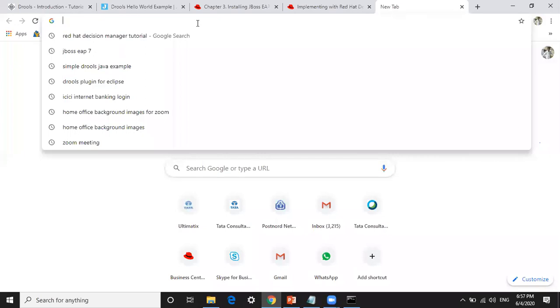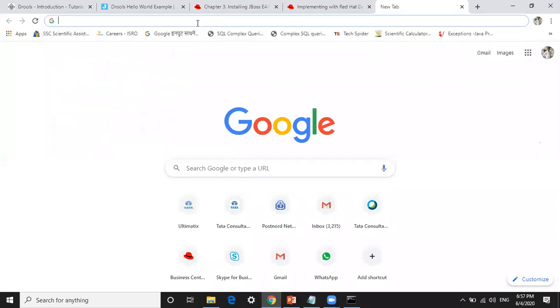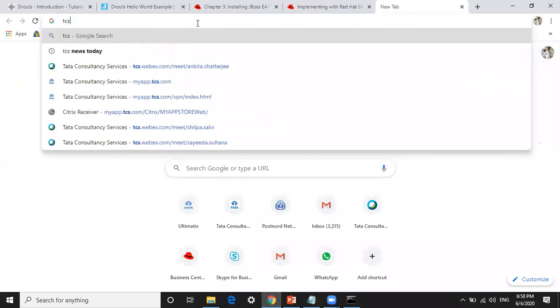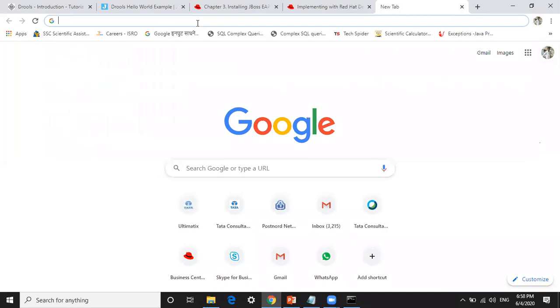Each and every year, TCS conducts campus drives for freshers as well as experienced people. You just need to follow the TCS website. Go through the TCS website, where they can schedule a campus drive. You need to fill in that application form. Then TCS will schedule a technical test for you. The first step is the technical test.